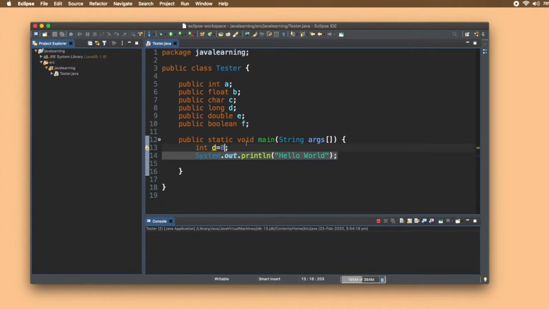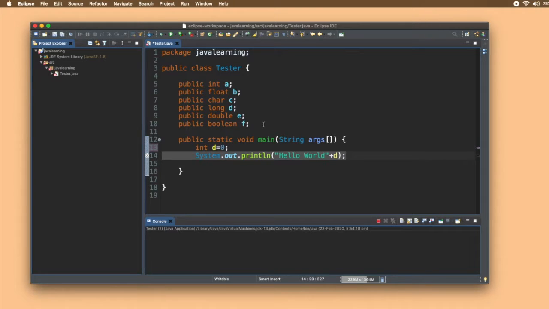If I don't give anything here, I just give int d, and if I try printing d here, let me save it, and you can see an error. That is, the local variable d may not have been initialized. That means you have not given any initial value to it. So that's why I write equals 0. Initially d is holding value 0, and then it can be further updated based on our needs and requirements.